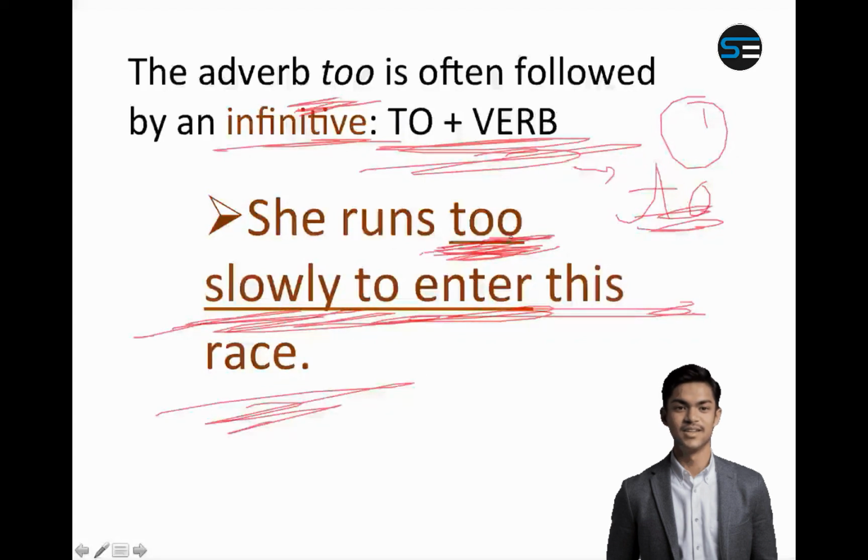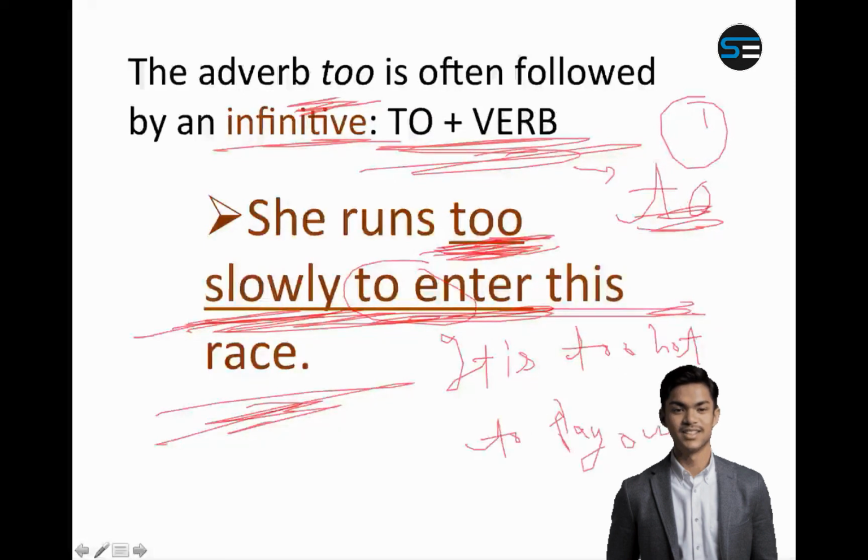She is too slow. She runs too slowly to enter this race. So "too" will be followed by "to". It shows a certain degree of comparison. For example, if I say it is too hot to play outside, I am not saying it is too hot today, but it is certainly this much hot that I can't play outside. So for playing, it is very hot. Maybe it's a normal temperature, but for playing, it is too hot. So it is too hot to play. So there is always a condition attached.